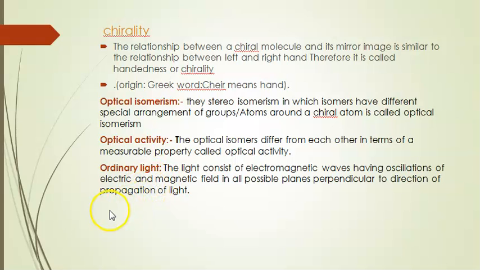We have to know about ordinary light. Light consists of electromagnetic waves having oscillations of electric and magnetic field in all possible planes perpendicular to the direction of propagation of light. This is called ordinary light.